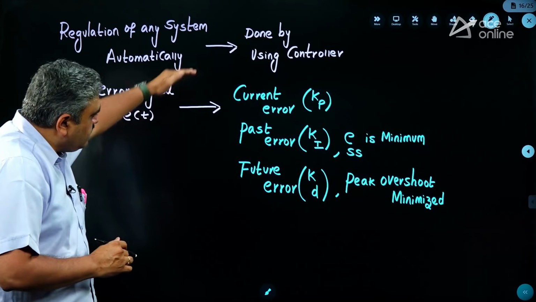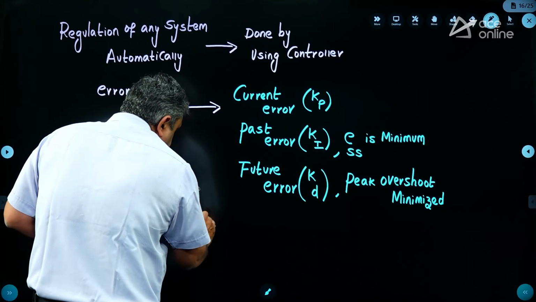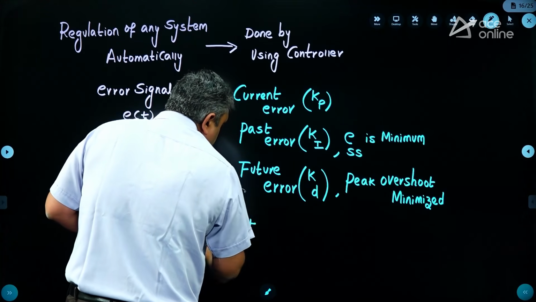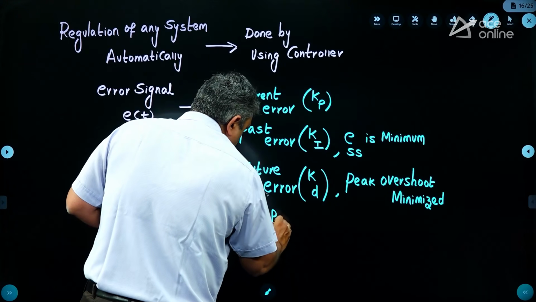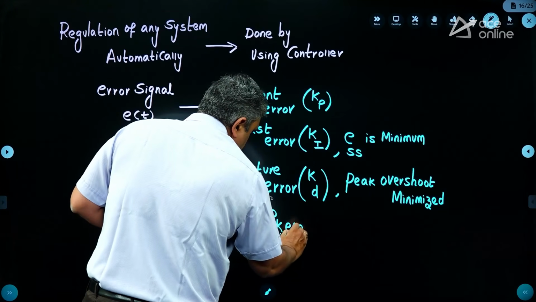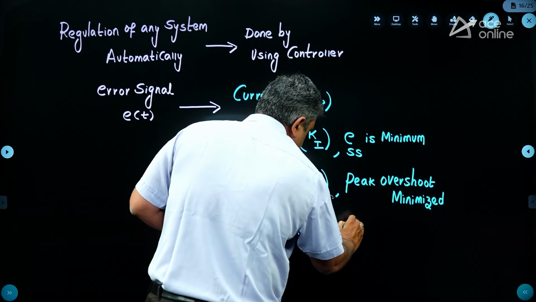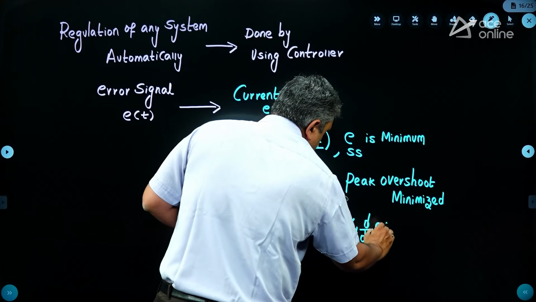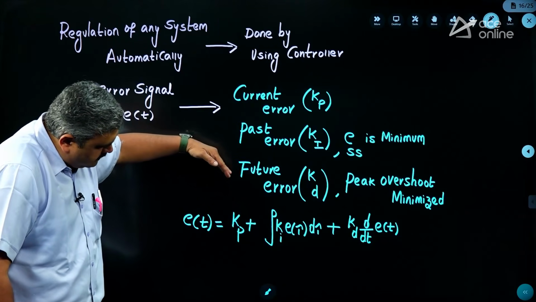Okay, so that is what is dealing with these three parameters. Your error, whatever you are writing instantaneously as a function of time, will deal with this Kp, will deal with this Ki, and will deal with this Kd. So, that is the reason we call it a PID controller. Okay. So, all these three are present.